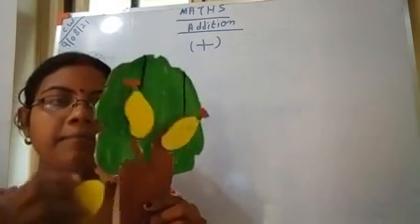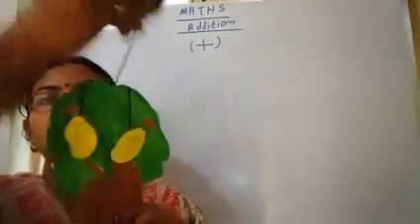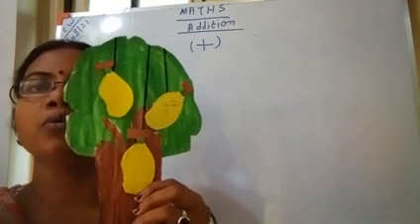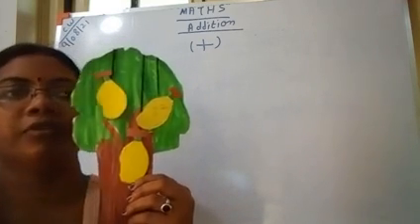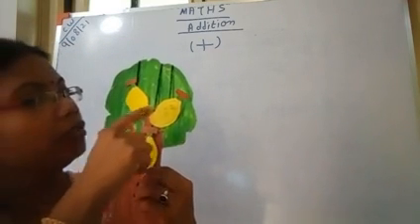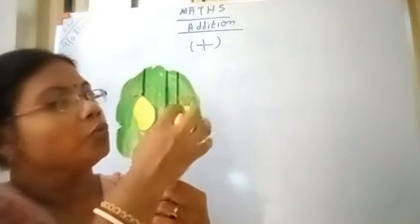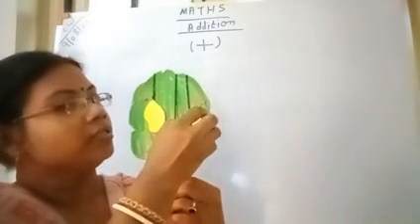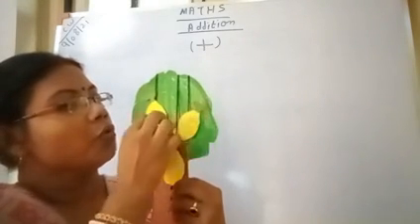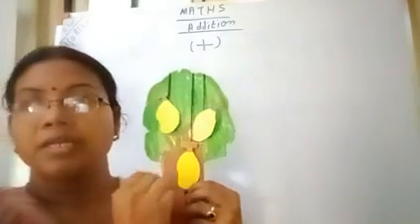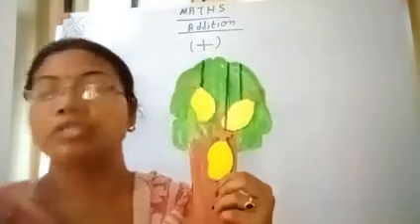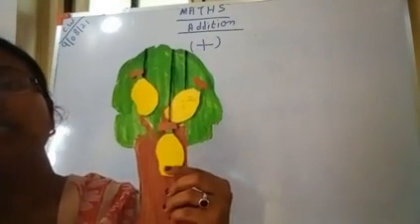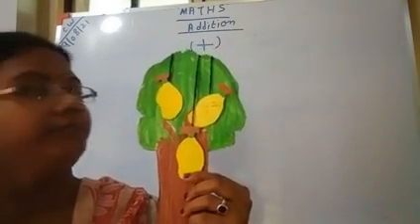After some time, 1 more mango grows in this tree. So the total number of mangoes is 1, 2, 3. The whole total, or total number of things, is called addition.